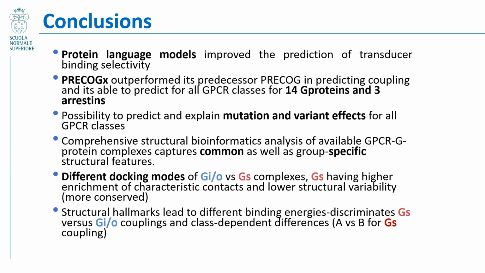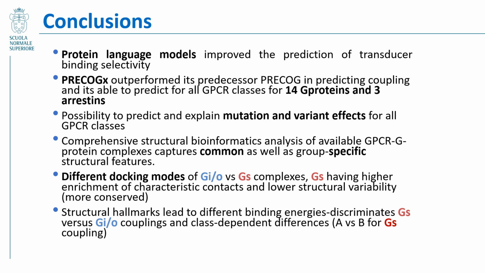And so to conclude, protein language models have improved the prediction of transducer and binding selectivity, and now we are able to predict and try to explain different mutational and variant effects for all GPCR classes and G proteins. Our structural analysis comprehensively captures common and group-specific structural features, and shows that there are different docking modes of Gs versus Gi/o complexes, where Gs has a higher enrichment of characteristic contacts and is more conserved.